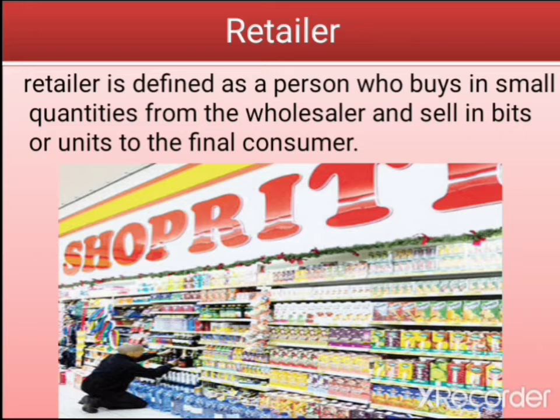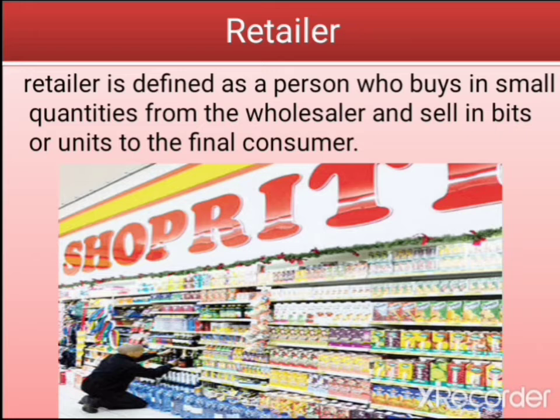The retailers buy goods in small quantities from the wholesalers and sell in bits or units to the final consumers. What the retailer simply does is go to the wholesaler, not just one wholesaler. He goes to different wholesalers and buys goods in smaller quantity from different wholesalers, and he now sells in bits or pieces to the final consumer. A very good example, which you all know, is ShopRite. ShopRite is a retailer outlet.